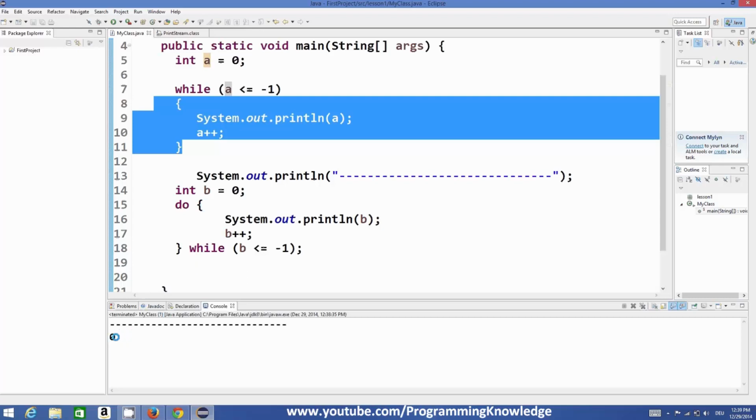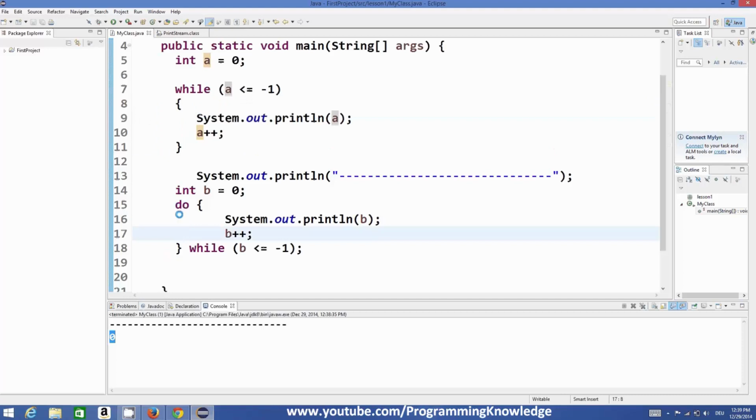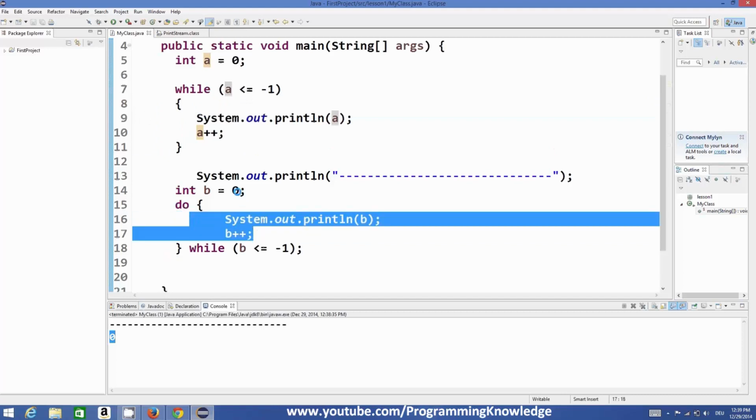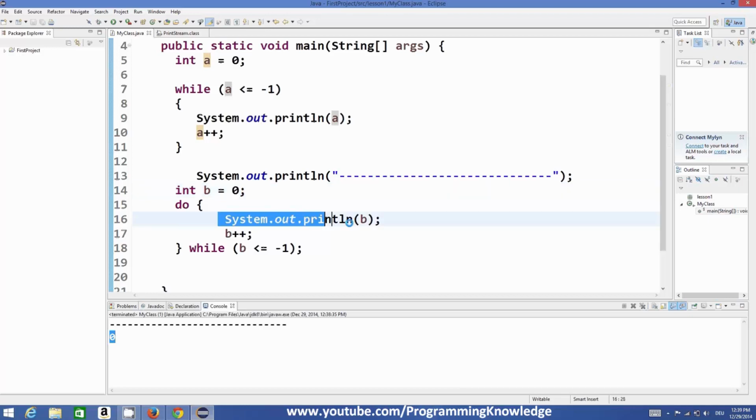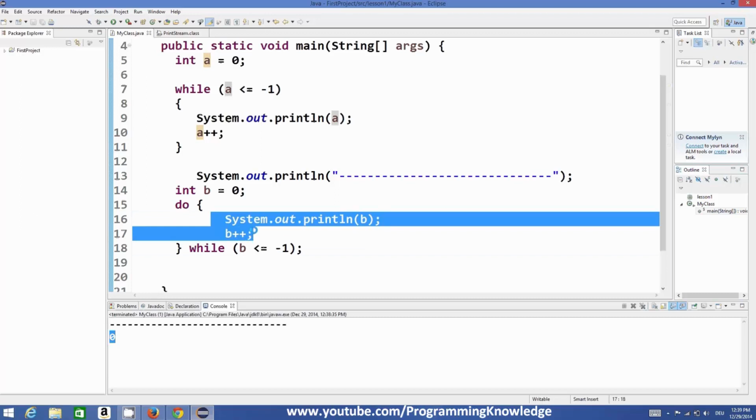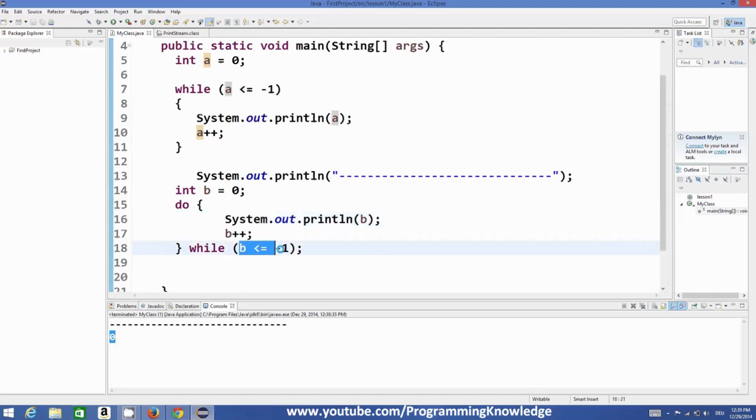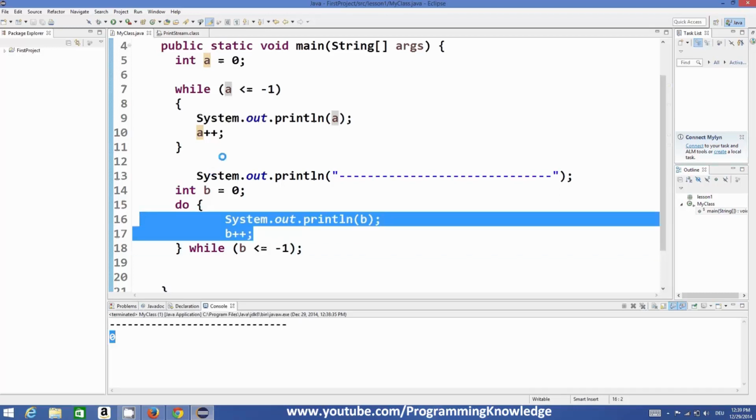So why is this printing 0 here? Because it first executes your statement. So the value of b is 0 and it prints your statement and then increases the value of b by 1, and then it evaluates the condition, right? So even if the condition is false, the do while loop statement, at least once it will be executed, and then your condition will be evaluated. So this is the basic difference between while and do while loop.